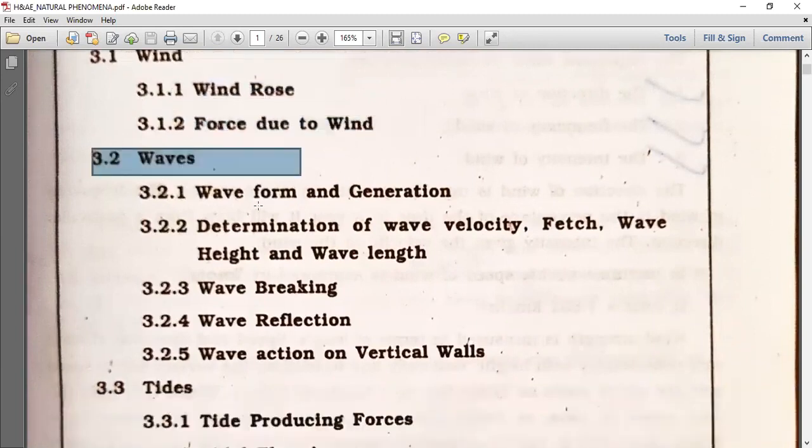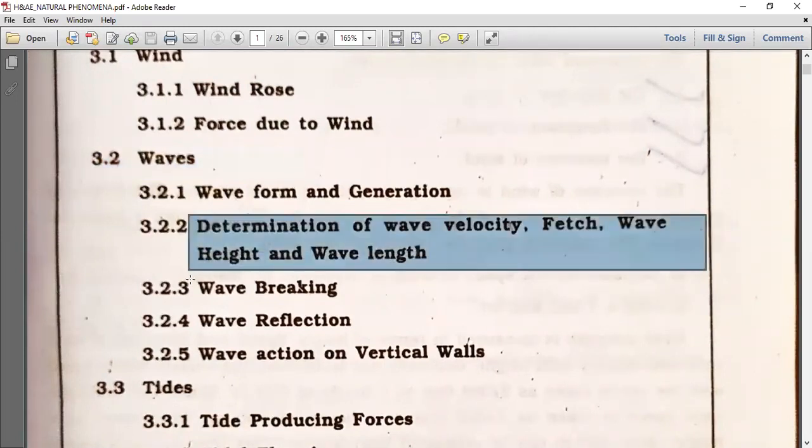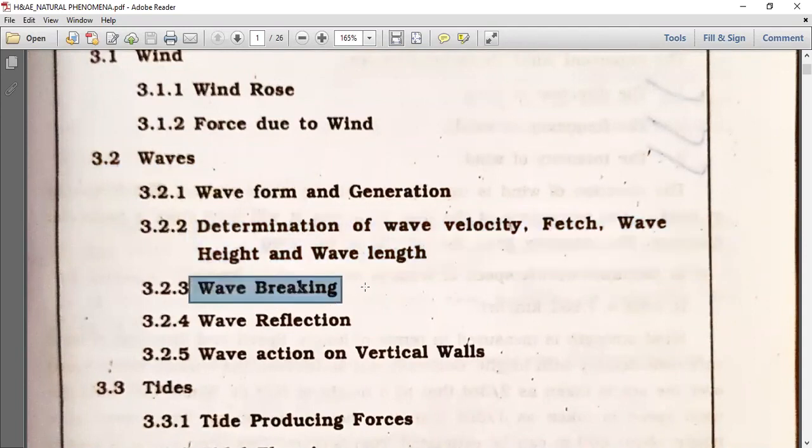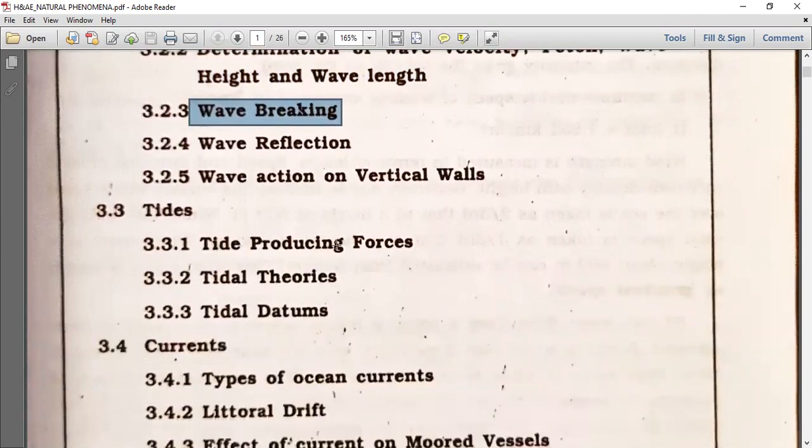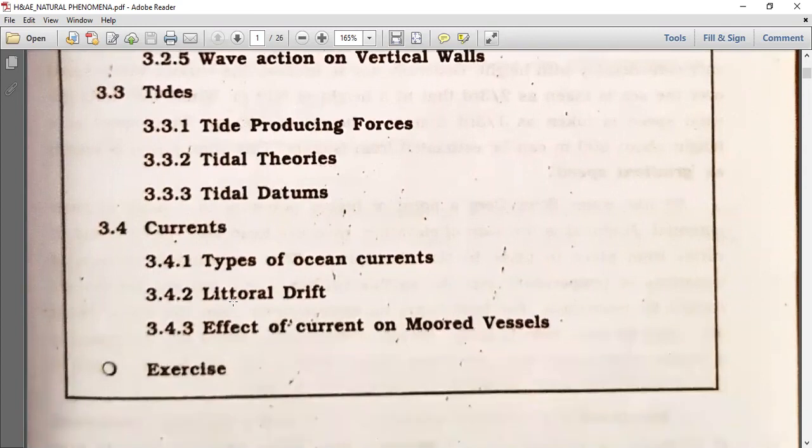Next, waves form and generation, determination of wave velocity, fetch, wave height, wavelength, which is very important to maintain a harbor and as a harbor engineer, wave breaking, wave reflection, wave action on vertical walls, tides, tide producing forces, tidal theory, tidal datums, currents, types of ocean current, lateral drift, effect of current on moored vessel.